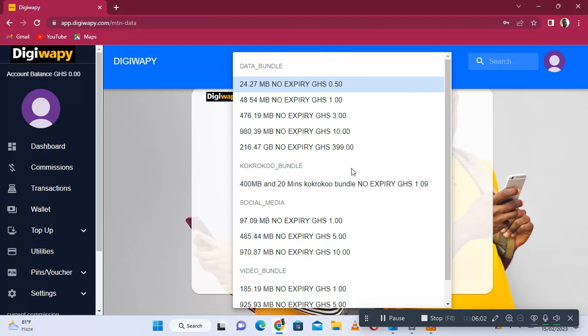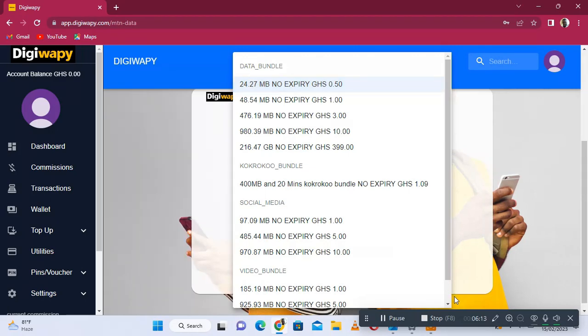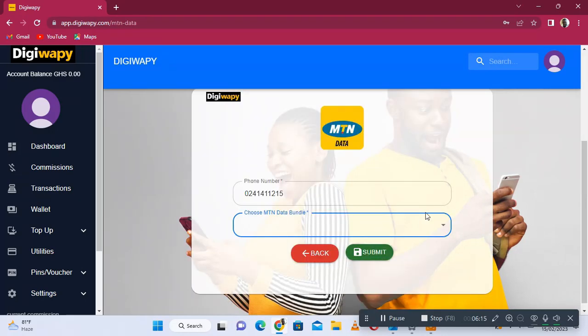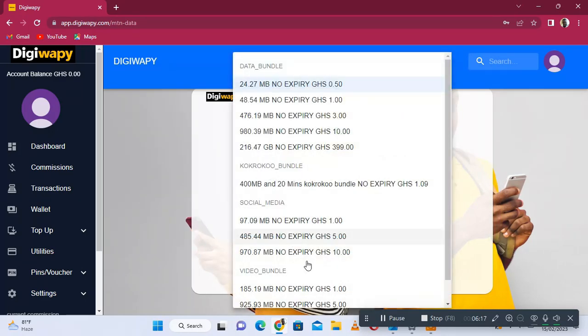We have data bundle, Coco, social media, then we have video bundles. You choose the package that you want. If you are to buy this one, no expiry, just click on it.